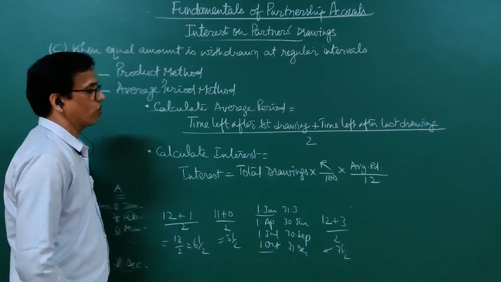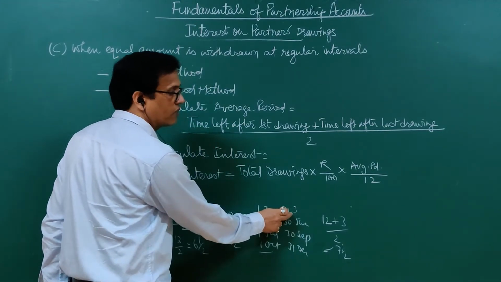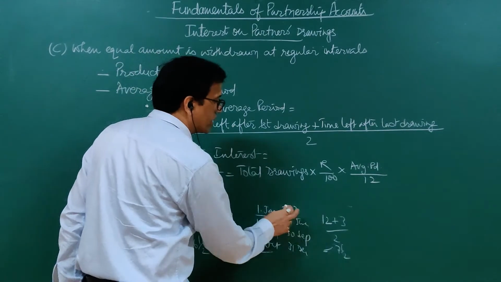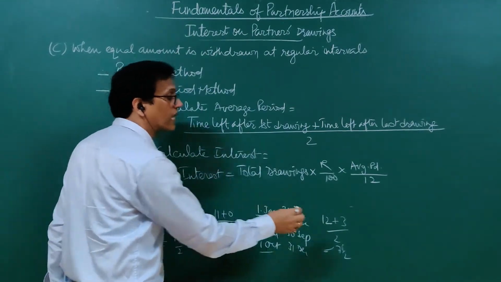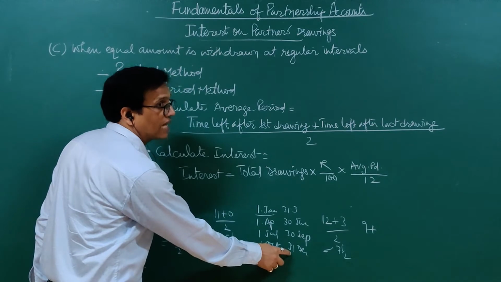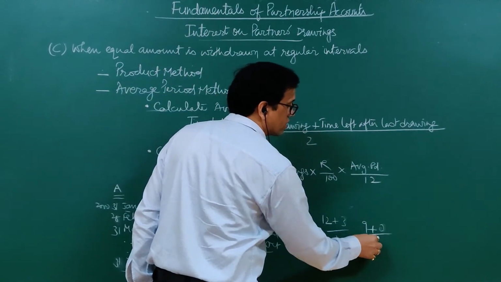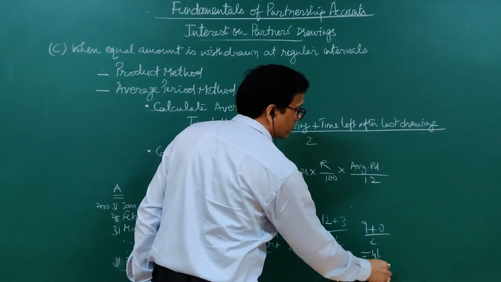If he withdraws on the last day of every quarter, so it is 31st March he withdraws first time. So it is 31st March, that means 3 months gone, 9 months left. Last drawing he will be making on last day of the last quarter, that is 31st December, so 0 months. Here it is 4.5 months.